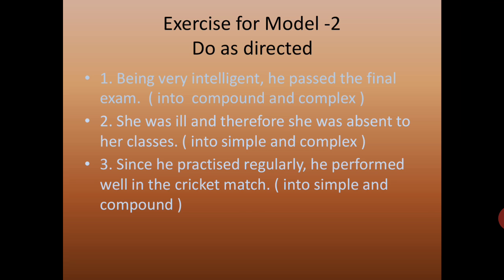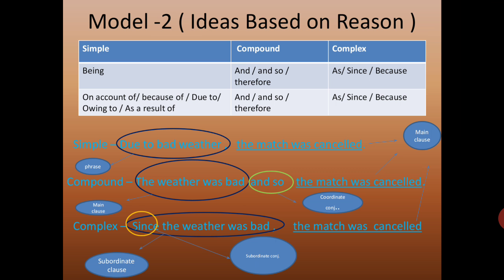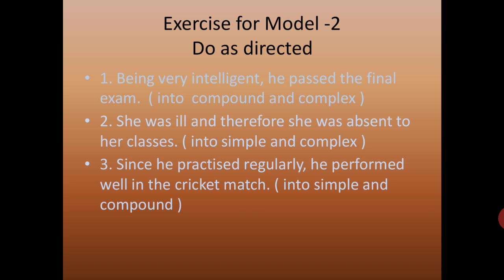Being very intelligent, he passed the final exam. See, in the previous sentence, if there is being, how will you change it into compound? What is the subject? He passed the final exam, so he should be the subject.